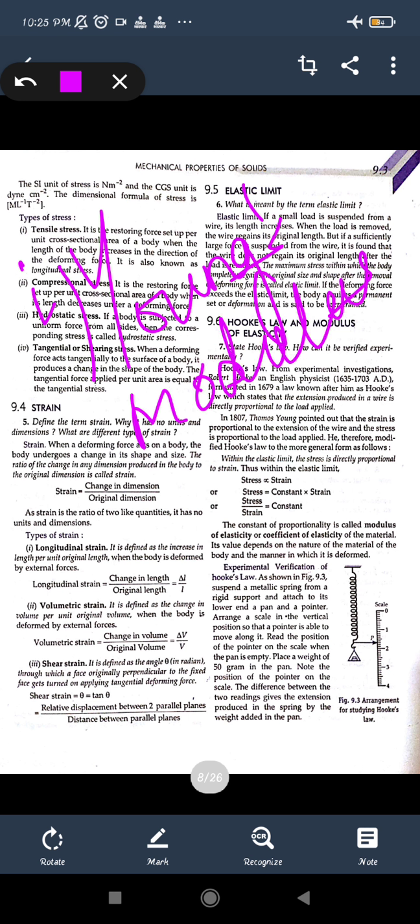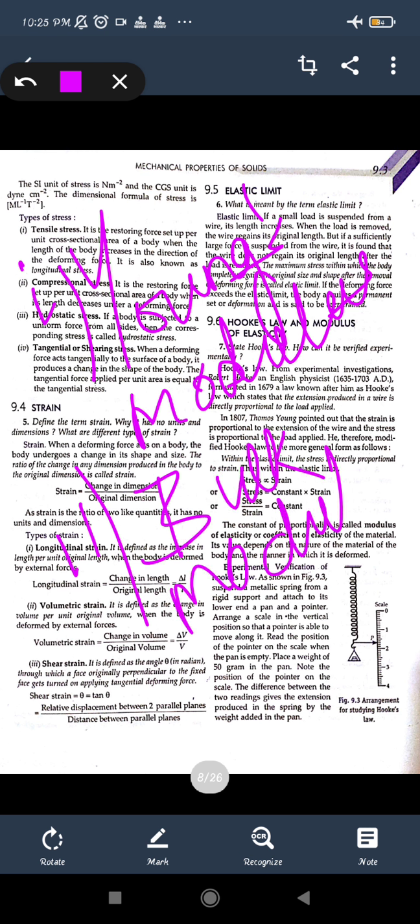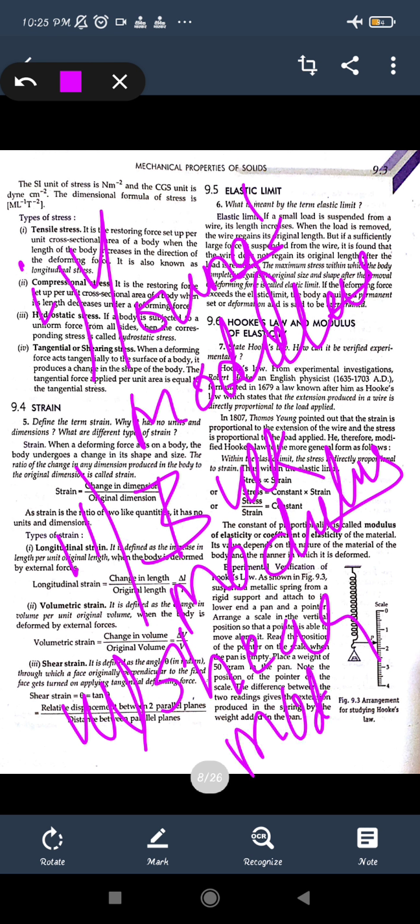Young's modulus. The second one is bulk modulus, which is given for the change in volume. The last one is shear modulus, or the modulus of rigidity. So here it will be taken as the length, it will be taken as a volume, it will be taken as a shape, because we are changing the shape.